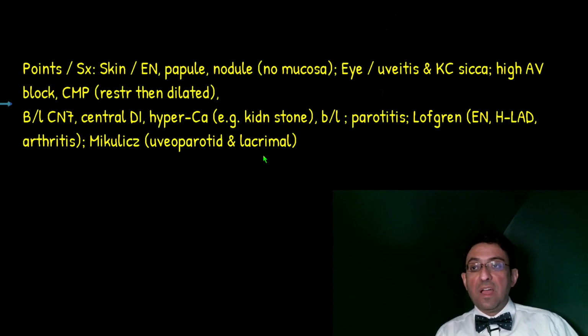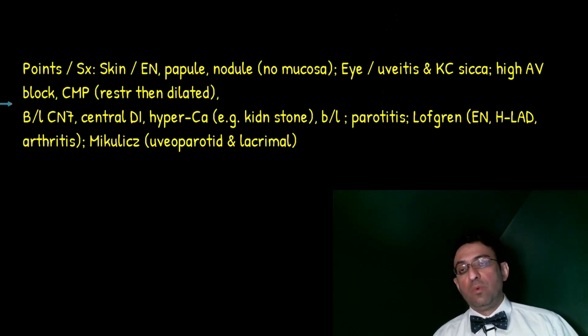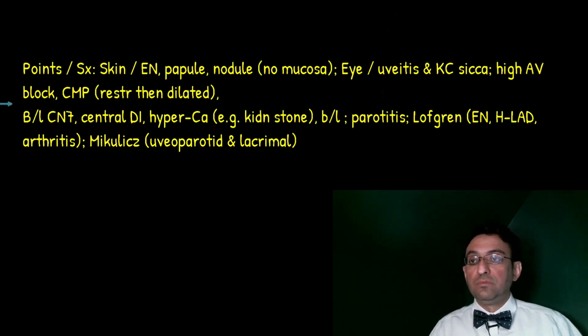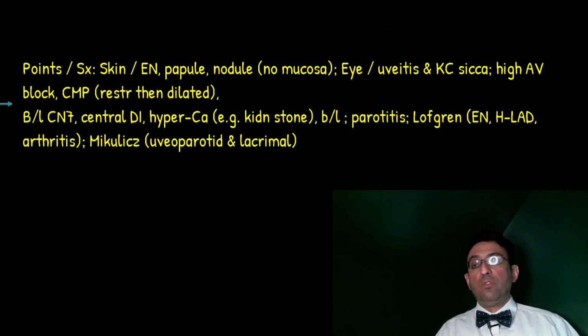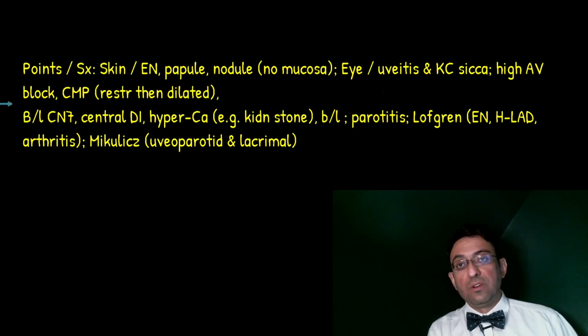What are the skin findings? Papules and nodules, especially in the form of erythema nodosum, as well as violaceous plaques resembling the lupus rash. Do you remember the name of this lupus-like finding in sarcoidosis? It's called lupus pernio. True or false, mucosal and oral lesions and ulcers are also common mucocutaneous manifestations of sarcoidosis. That's false. They are not seen in sarcoidosis.